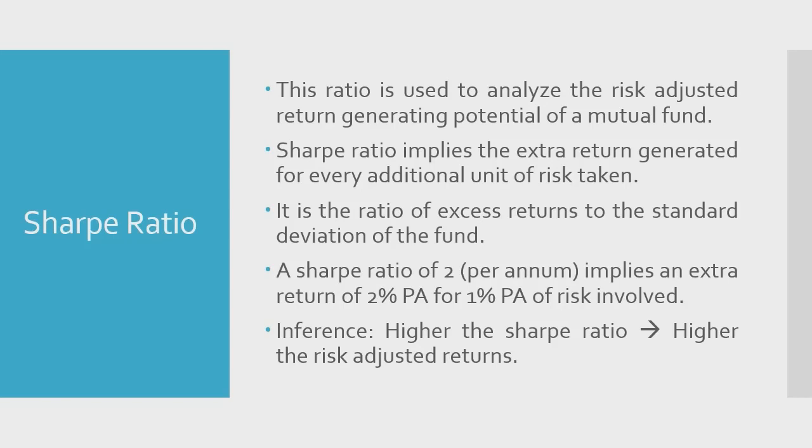So viewers, mathematically the definition for Sharpe ratio is that it is the ratio of the excess returns to the standard deviation of the fund. Again, I am not going deep into the mathematical expression because we are not preparing for any kind of exams. So the inference here is that higher the Sharpe ratio, higher will be the risk adjusted returns. It may sound a bit complicated, but let's further try to decompose it. Let us say I have a surplus sum of money, say rupees 5 lakhs with me, and I want to invest this. There are two options in front of me.